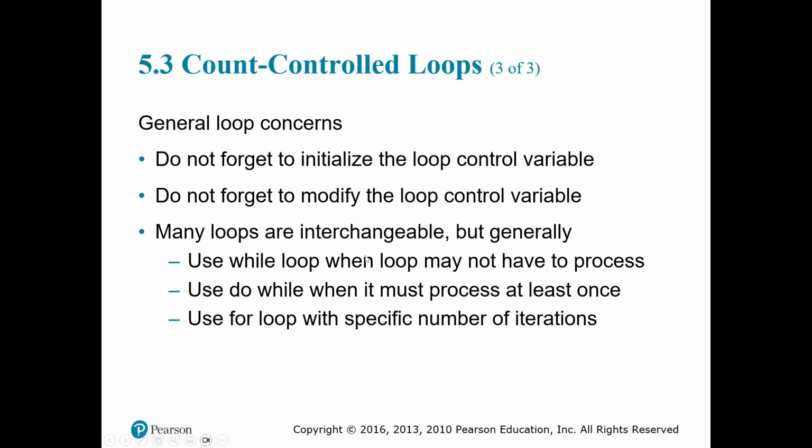Okay, so some concerns about loops. Do not forget to initialize the control variable if you're using a for loop. Do not forget to modify the control variable to not create an infinite loop. Use your while loop when the loop may not have to process. Then use do while when it must process at least once, because remember, the do while loop processes the code first and then checks the condition. And use your for loop with a specific number of iterations. If you know how many times your loop should run, use a for loop.